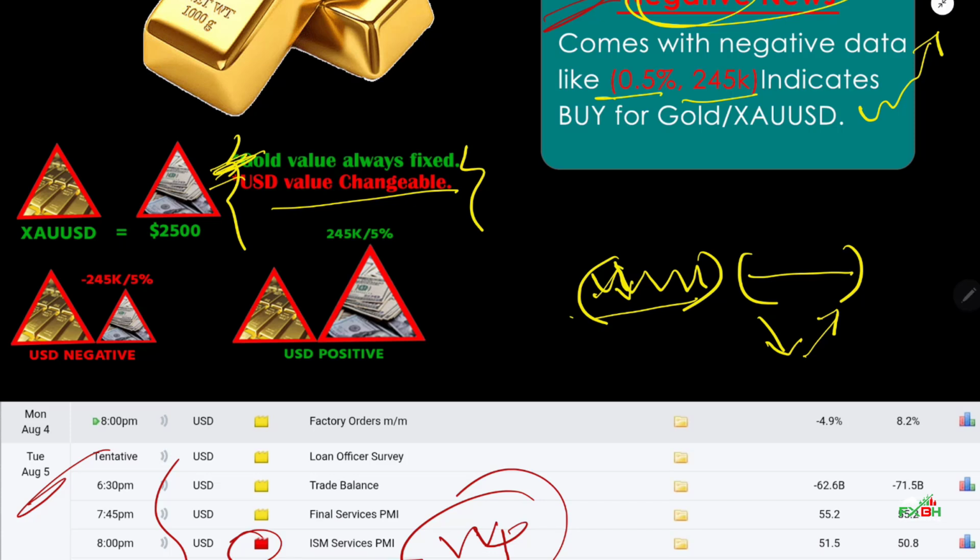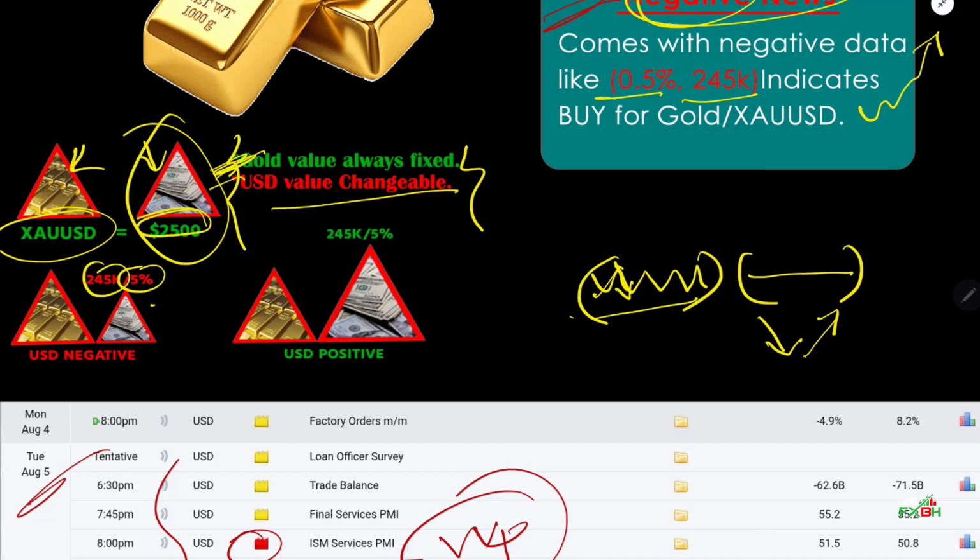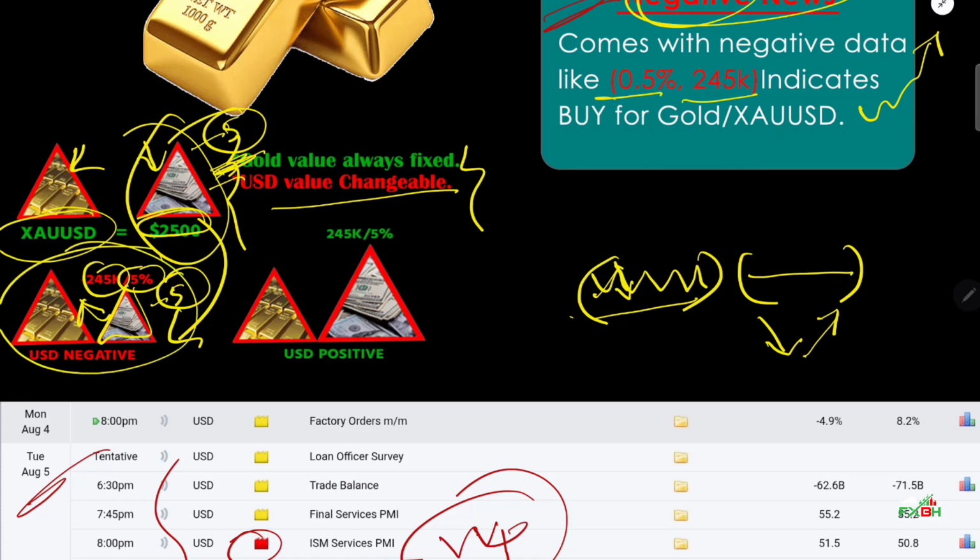Okay, as you can see there are two triangles, one triangle of US dollar, another triangle of gold. The gold triangle is always constant or fixed, and we have to focus on the USD triangle. Suppose news comes with negative data like red 5%, that means minus 5% from the previous triangle. This triangle will be 5% smaller than the previous one, and in that case gold is bigger than this triangle. And we have to buy gold at that moment.